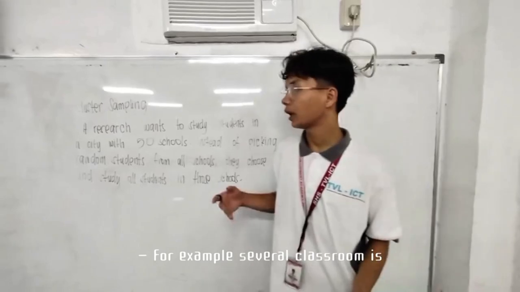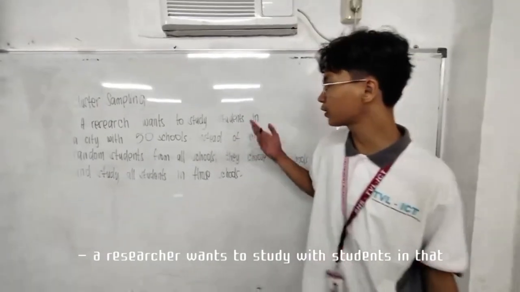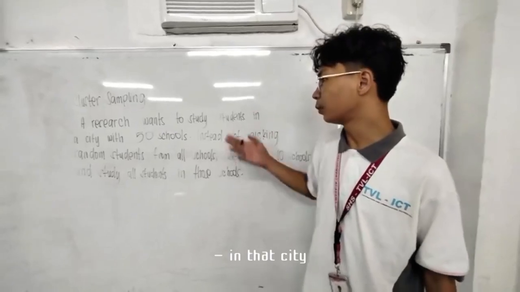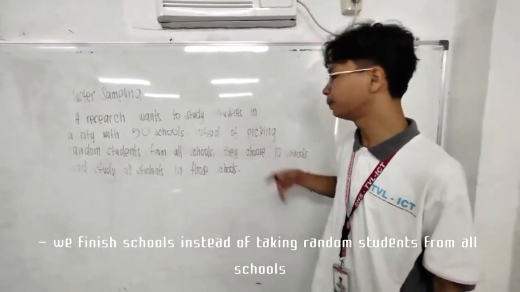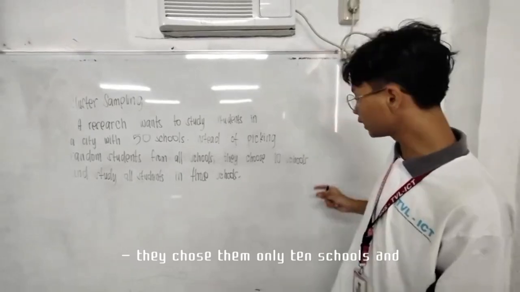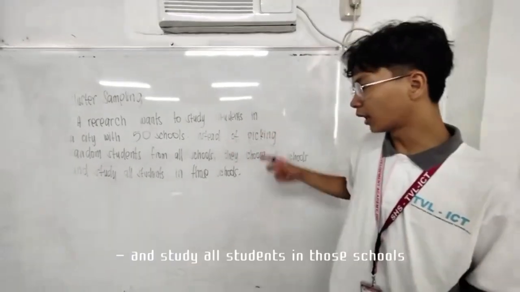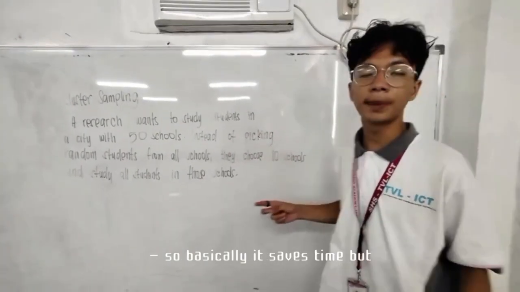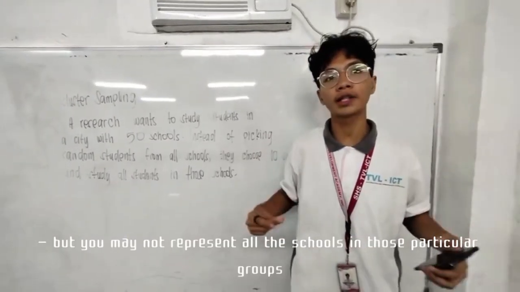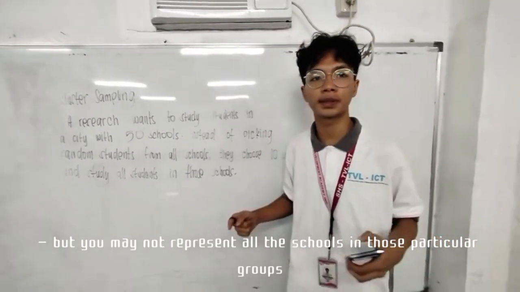An example of cluster sampling is a researcher who wants to study students in a city with 50 schools. Instead of picking random students from all schools, they choose only 10 schools and study all students in those schools. Basically, it saves time, but it may not represent all the schools in those particular groups.